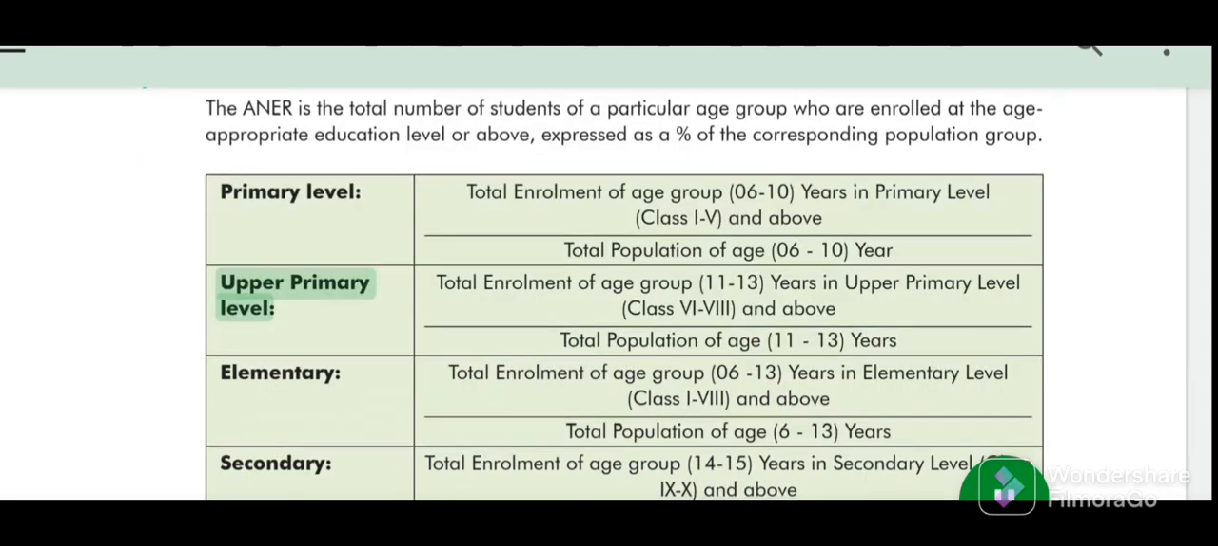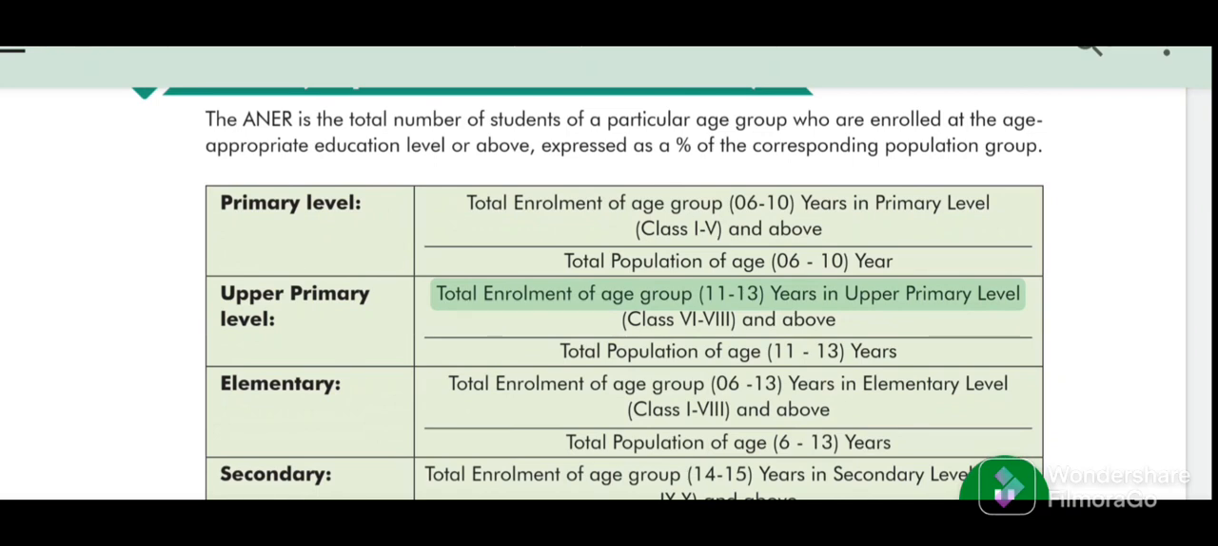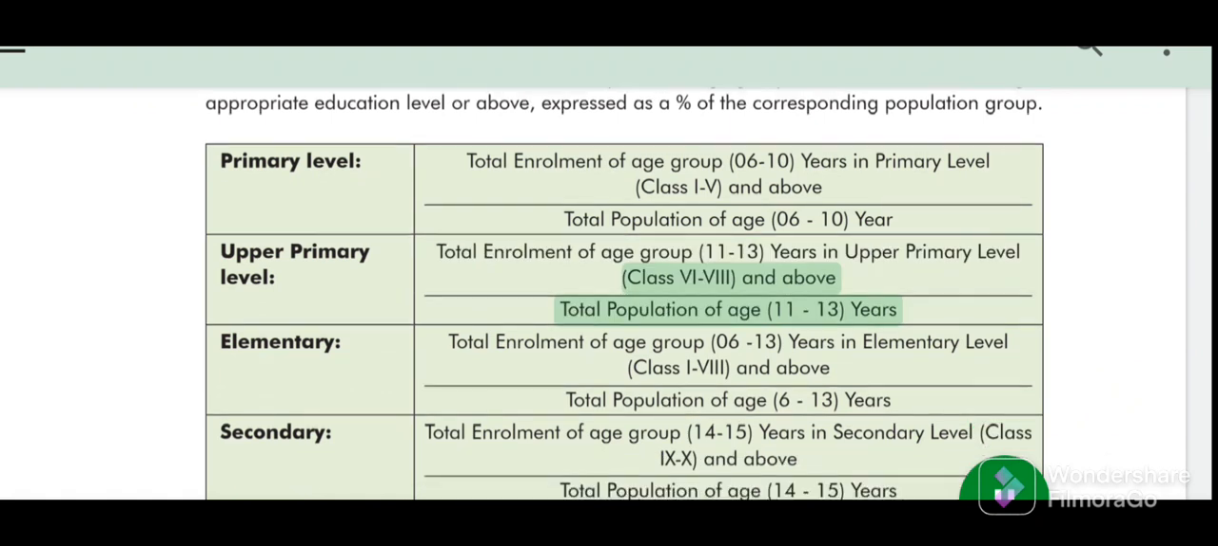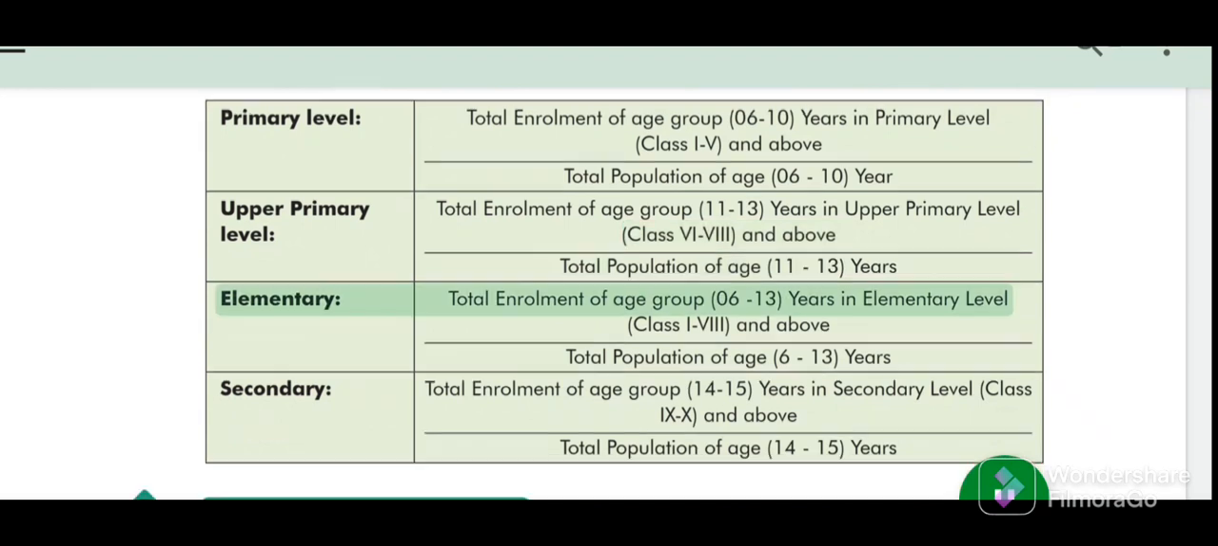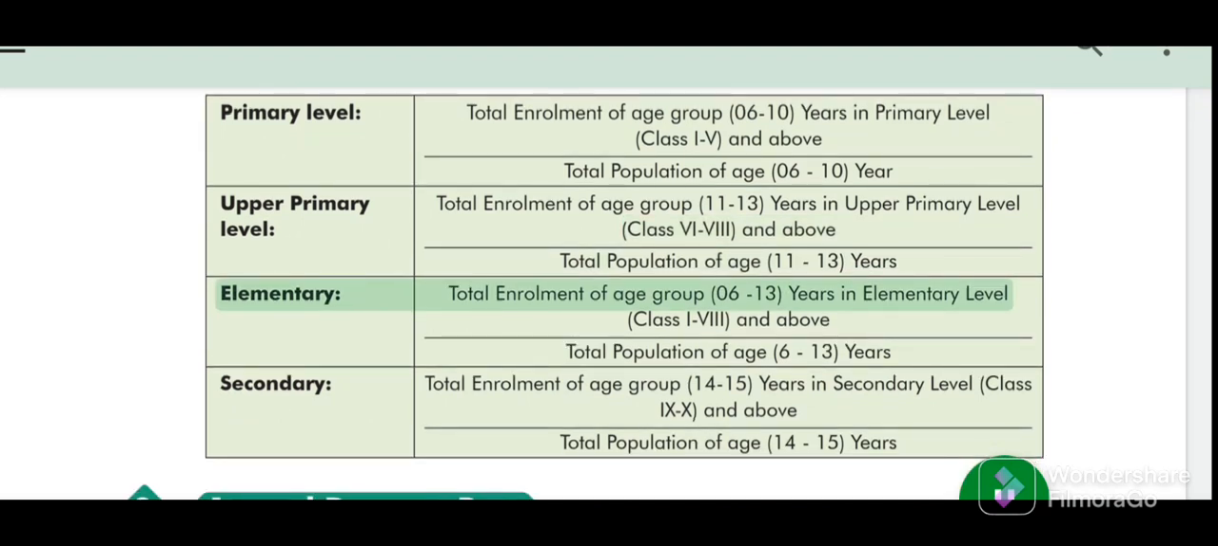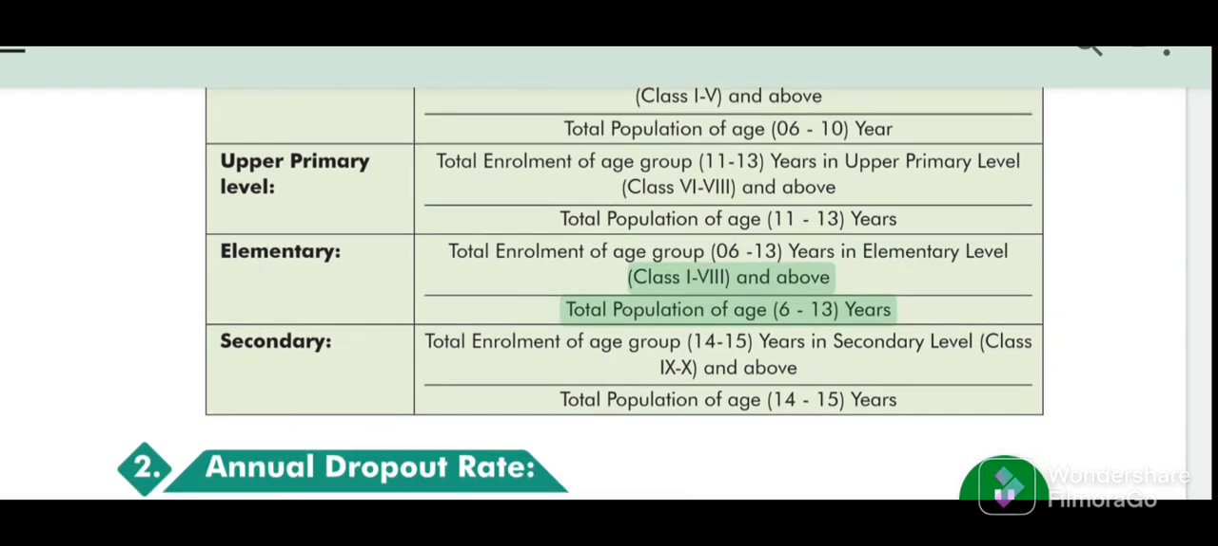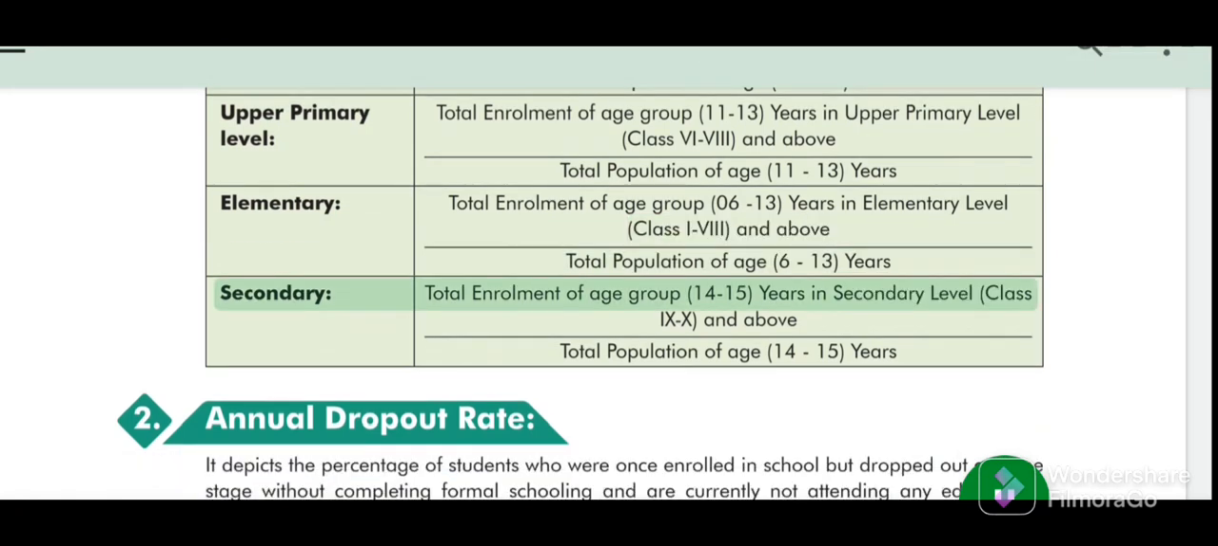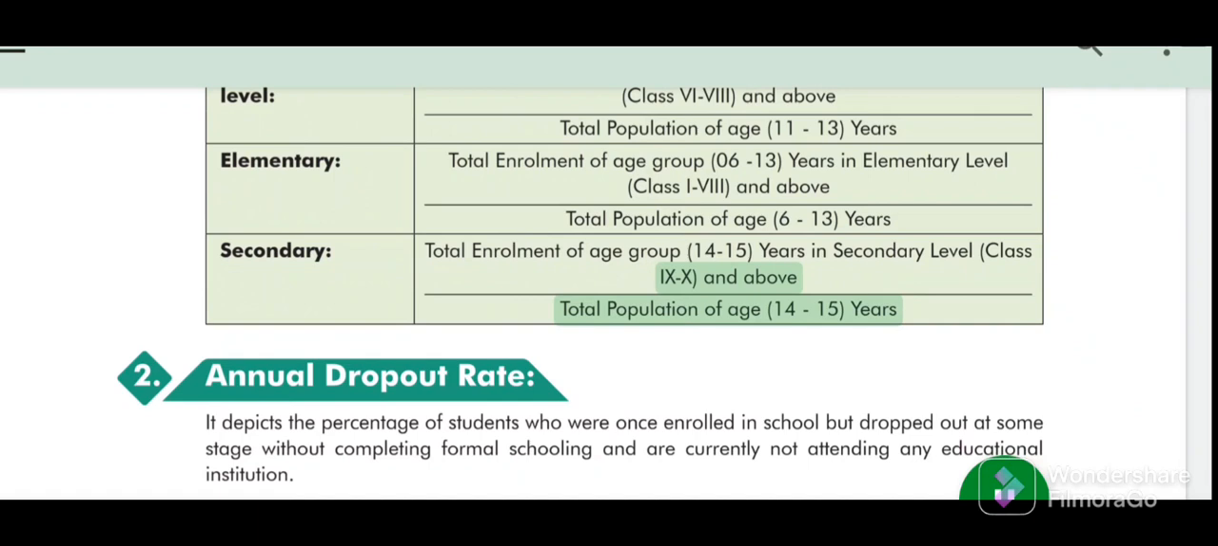Upper primary level: total enrollment of age group 11 to 13 years in upper primary level, class 6-8 and above, divided by total population of age 11 to 13 years. Elementary: total enrollment of age group 6-13 years in elementary level, class 1-8 and above, divided by total population of age 6 to 13 years. Secondary: total enrollment of age group 14 to 15 years in secondary level class IX and above, divided by total population of age 14 to 15 years.